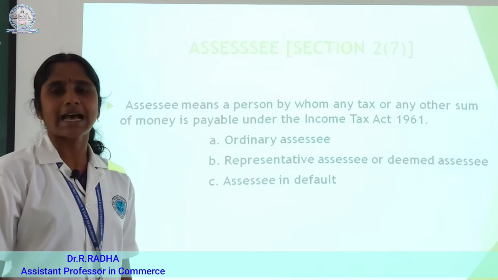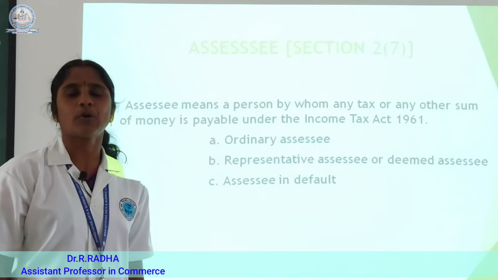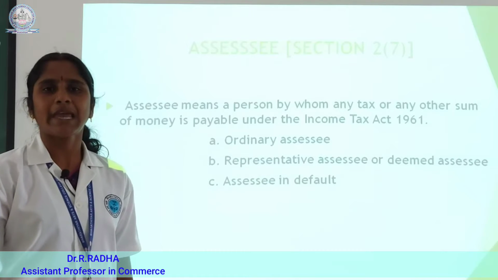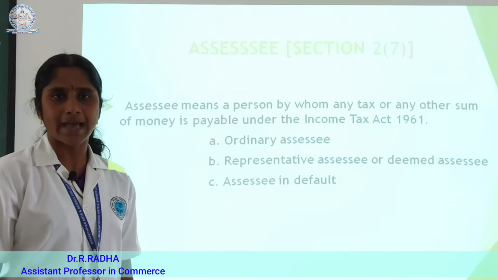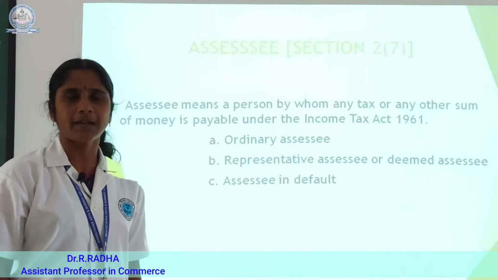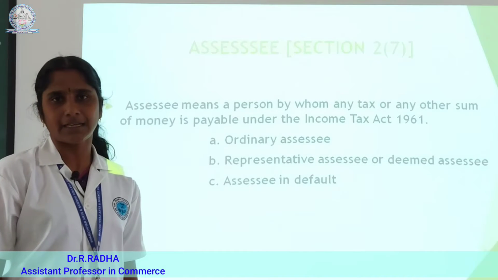Then the third one is assessee in default. If any person fails to pay tax or file the tax return in time to the government, they are called assessee in default.